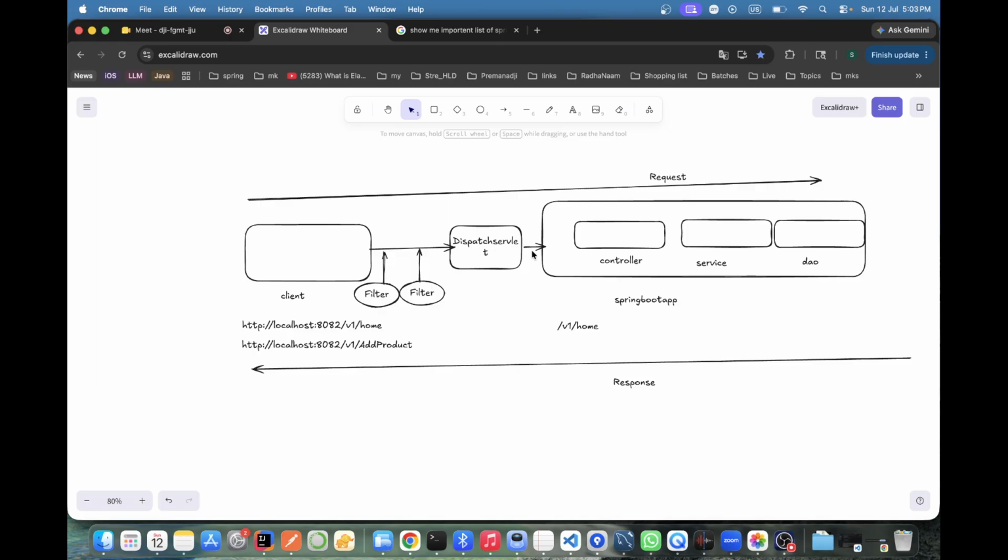So it will look to that one. From there, it identifies which controller to go to. From controller again to service, from service to DAO, and then it comes back: controller, then dispatcher, then filter back, then client response. Okay, this is the cycle. And this cycle you need to keep in mind.